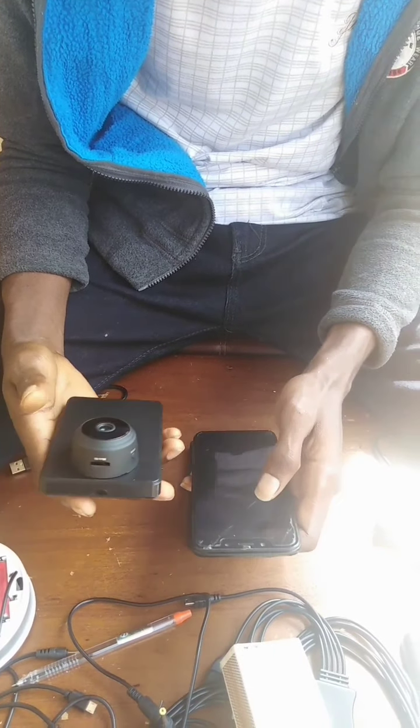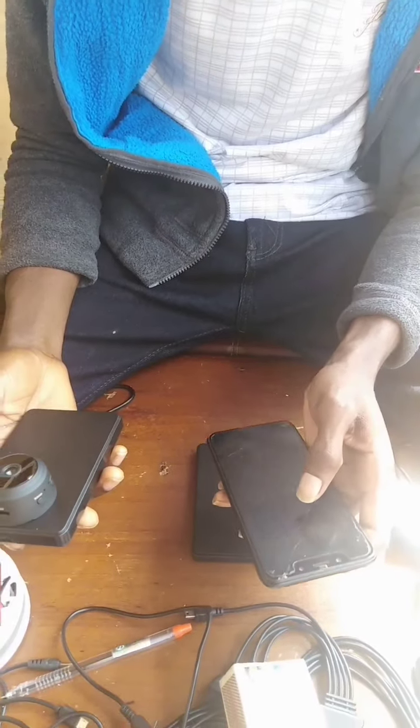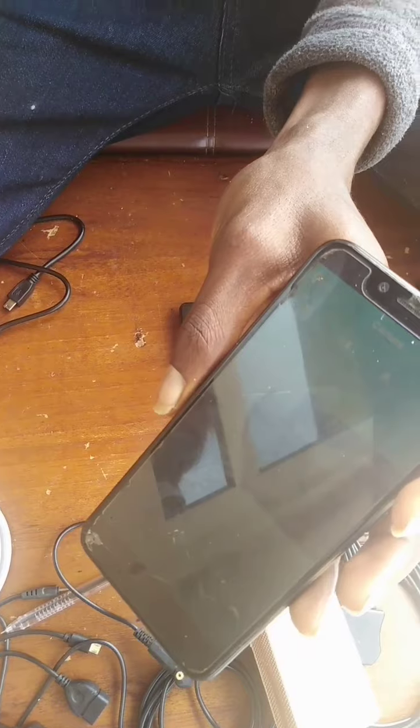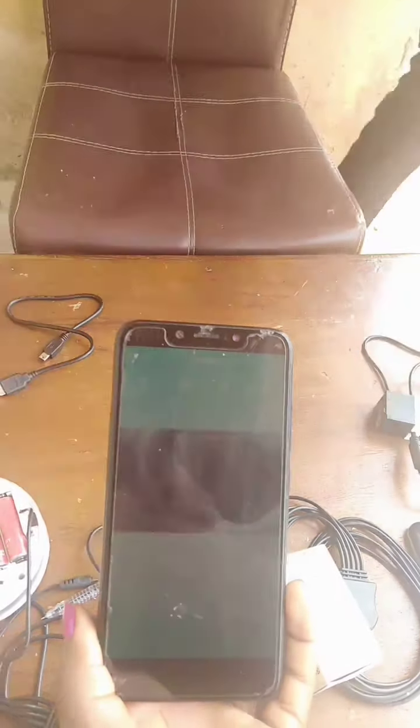Then right now I'm going to open an application called the HD Wi-Fi Cam Pro. After opening it, I'm going to open this camera here. So right now you can see me on the screen. I'm going to walk around with the camera while you see me.